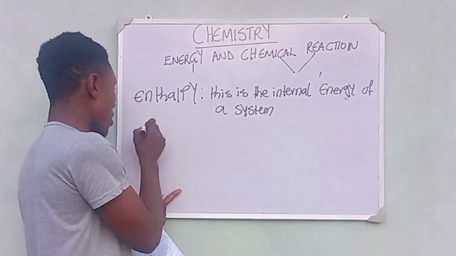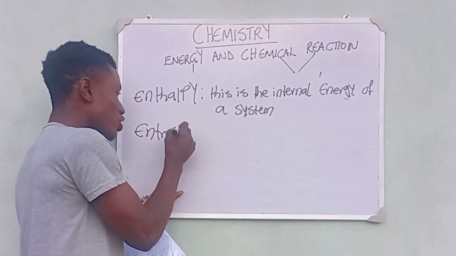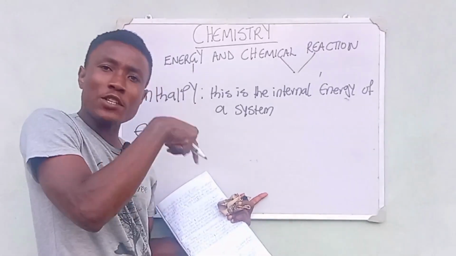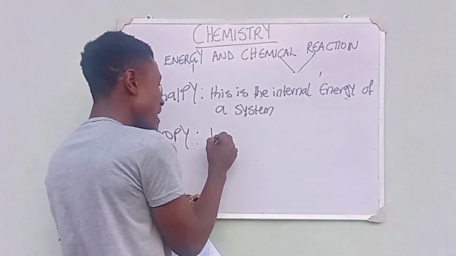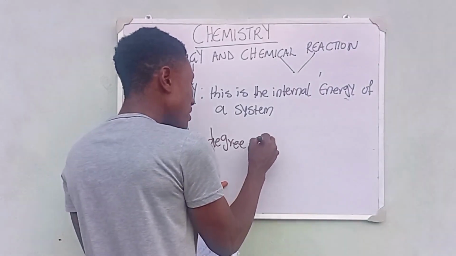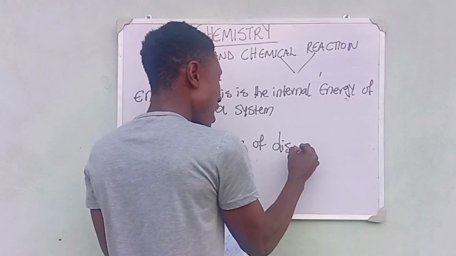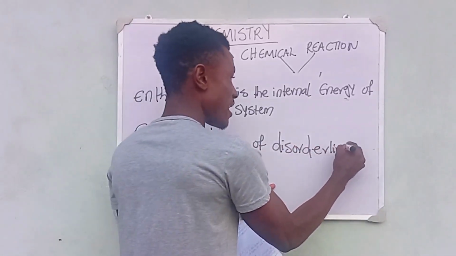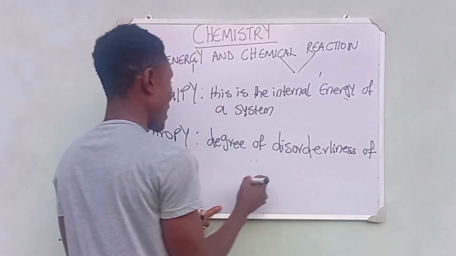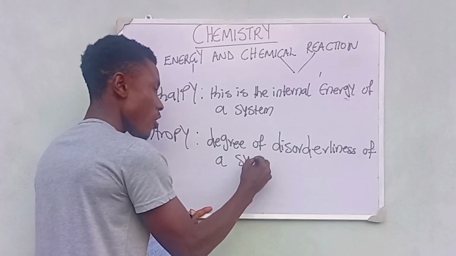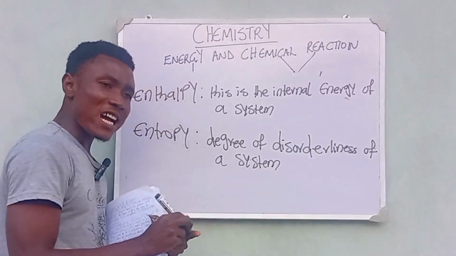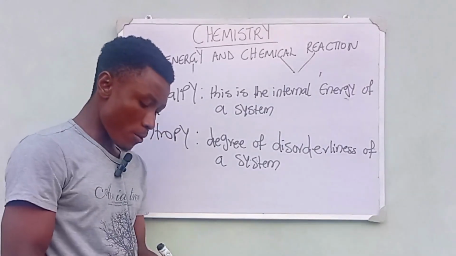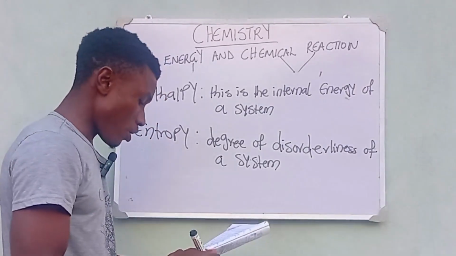So we also have another concept which is known as entropy. And we say entropy is the degree of disorderliness of a system. Please, it's very important you are able to differentiate between enthalpy and entropy, which is already on the board.